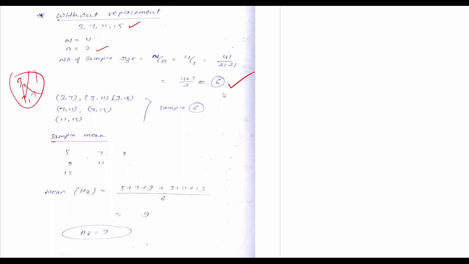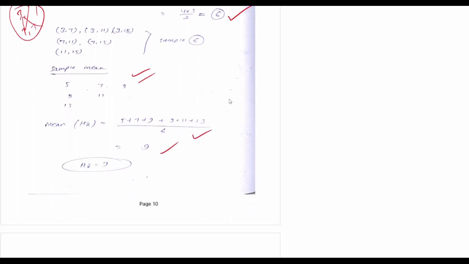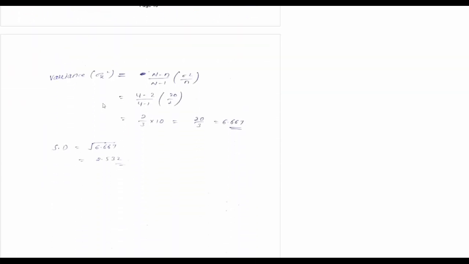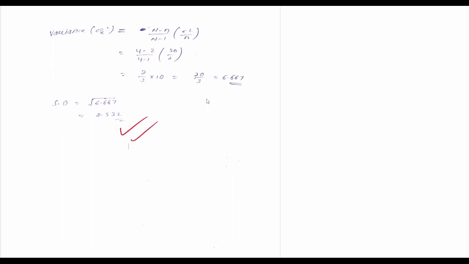Now what we did: we found the sample means. After that, we take the sum of all sample means divided by the number of sample means, and we got 9. For variance, you can use the formula NCn, or (N minus n) by (N minus 1) times sigma square by n. If you use this formula, you can get the standard deviation this way. So the basic idea is that you can use your formula and solve the problem.